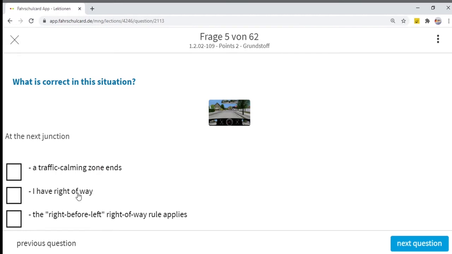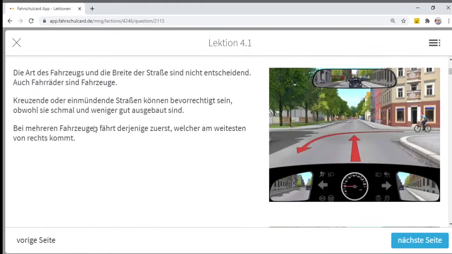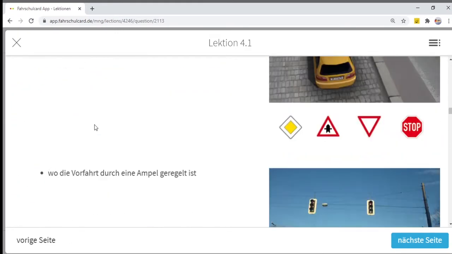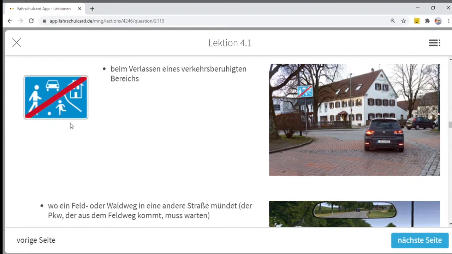So at the next junction, our traffic calming zone ends. No, this sign we have seen, I guess traffic calming zone is a different kind of sign. I will show you here. Don't worry, all the questions we will cover in topic number 6. So traffic calming zone ends, a sign like this.